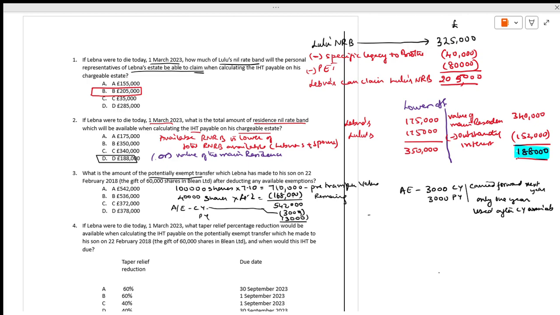How much is it? 542 minus 6. It comes to 536,000.